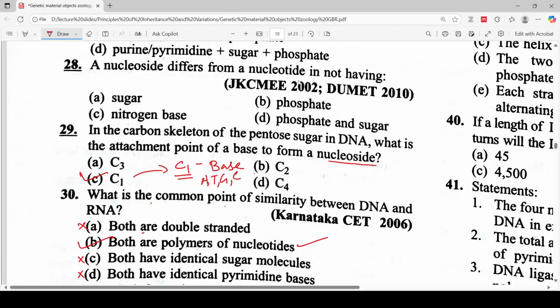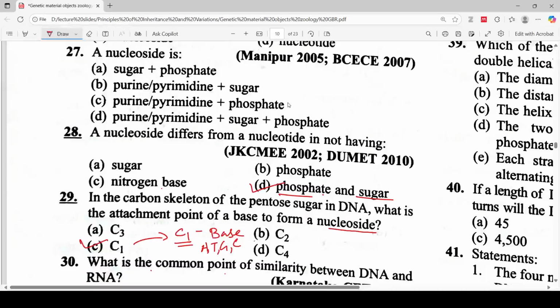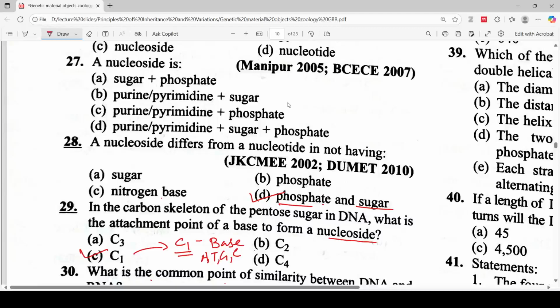Nucleoside differs from nucleotide in not having sugar, nitrogen base, phosphate and sugar. So the correct answer for this question will be option D, phosphate and sugar. So let's move to the next question.